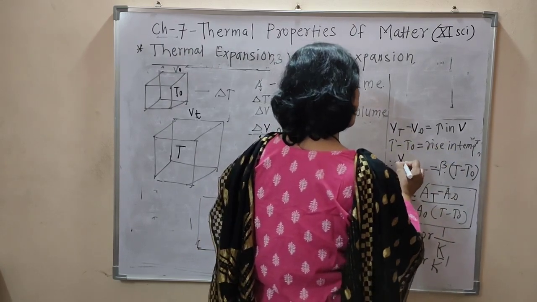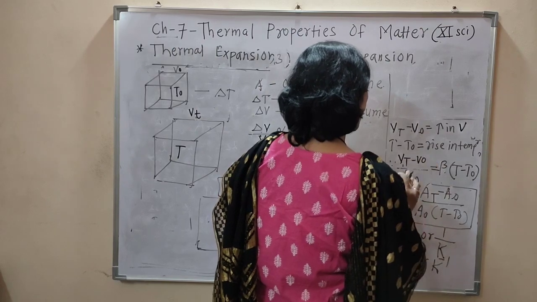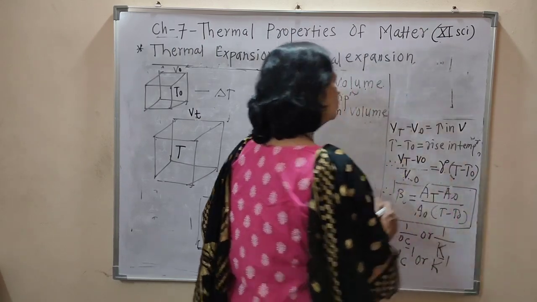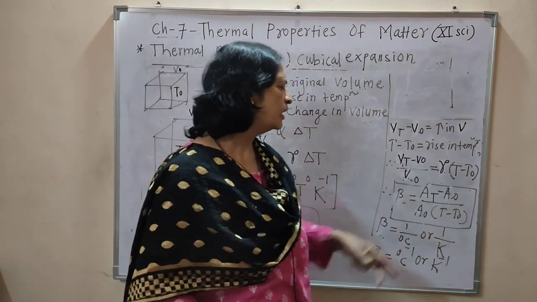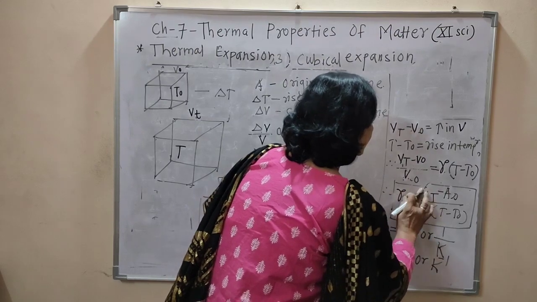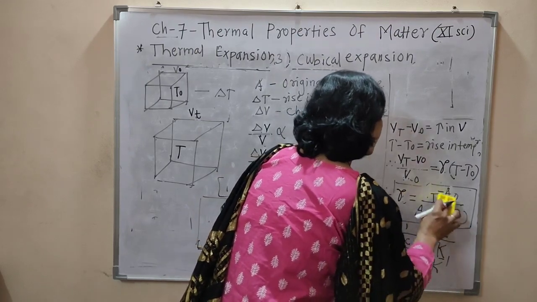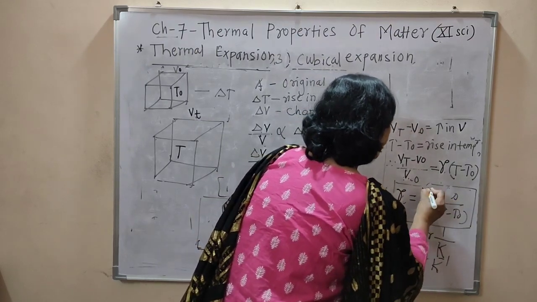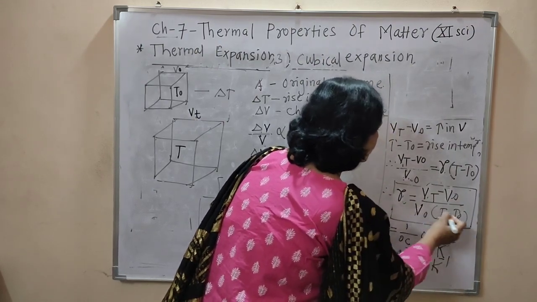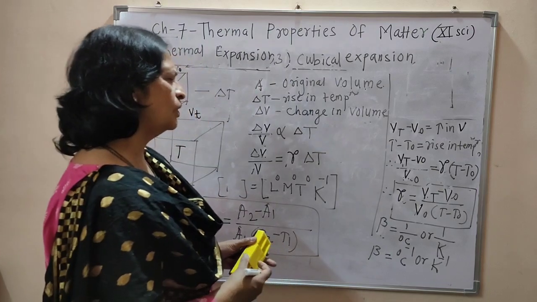Vt minus V0 upon V0 is equal to gamma into T minus T0. Rearranging this equation, we can write gamma equal to Vt minus V0 divided by V0 into bracket T minus T0.